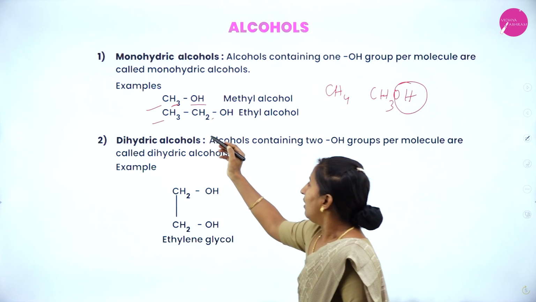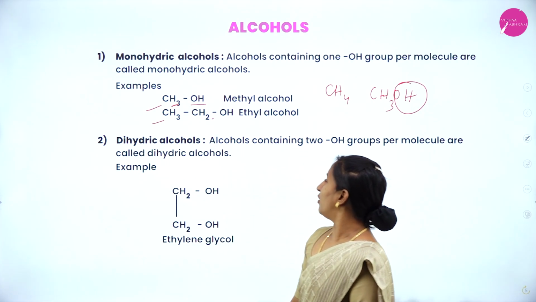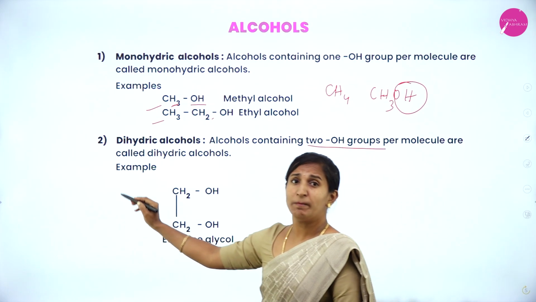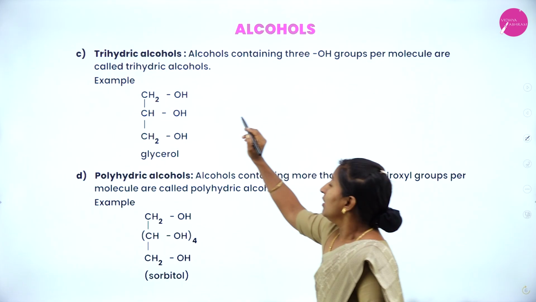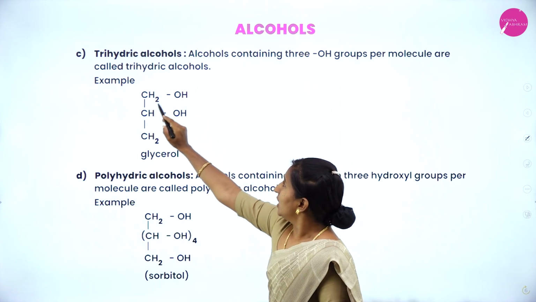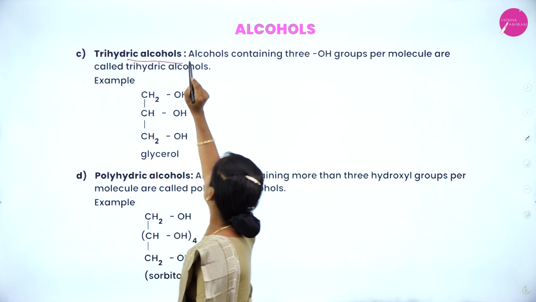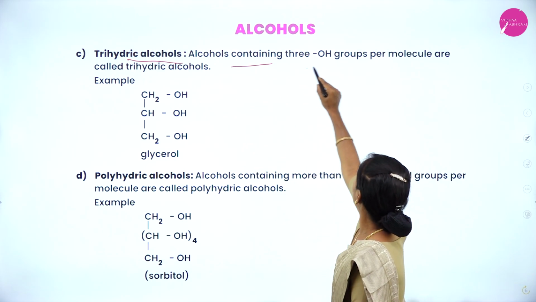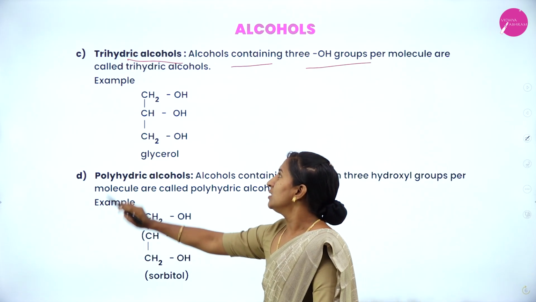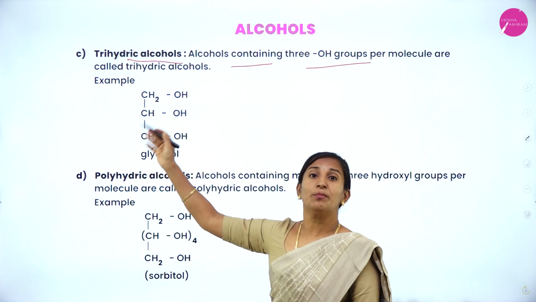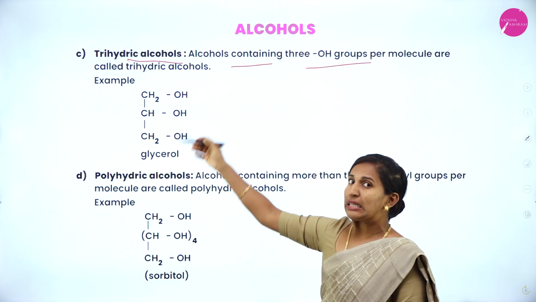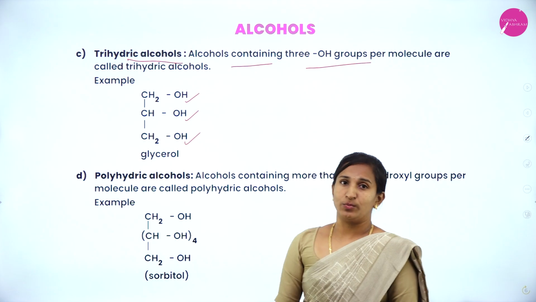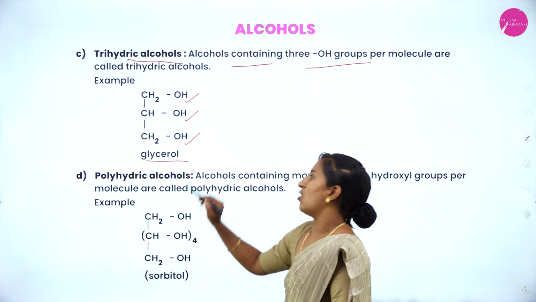Then coming to the dihydric alcohol: alcohols containing two OH groups per molecule. The next topic is trihydric alcohols: alcohols containing 3 OH groups per molecule. Here, if we consider propane, in the propane 3 hydrogens get replaced by 3 OH groups. It is said to be glycerol.